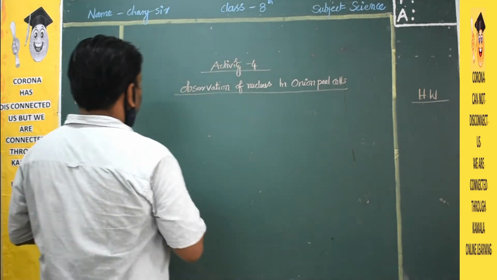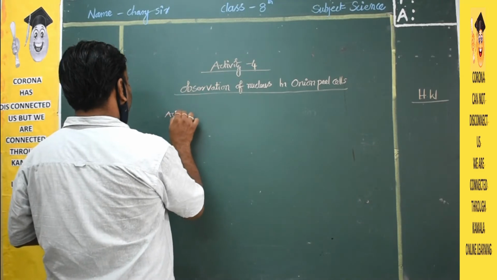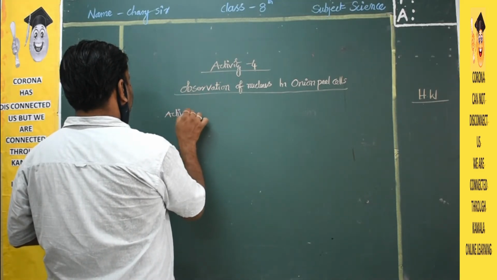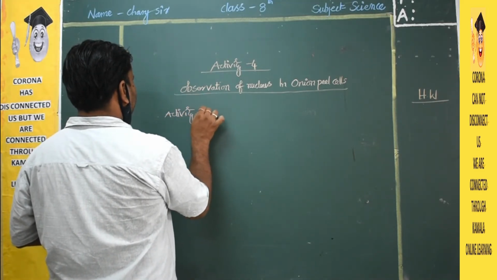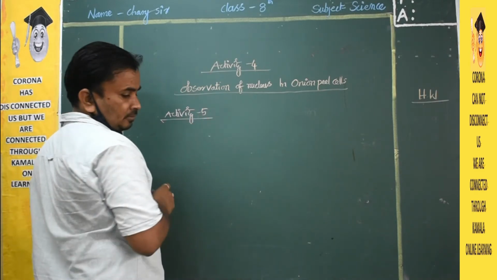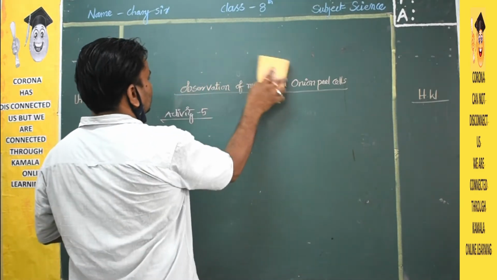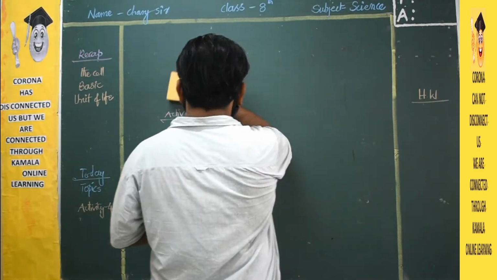Clear children? So next we will see activity 5. In that activity 5, what should I do?